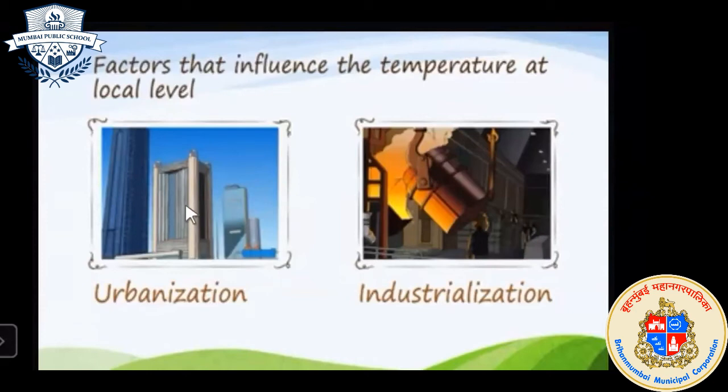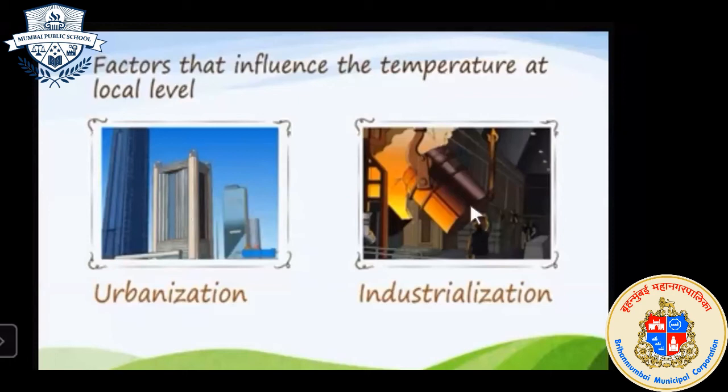Also, because of urbanization there will not be vegetation, so it depends on the local climate of that region. So this also influences the distribution of temperature.